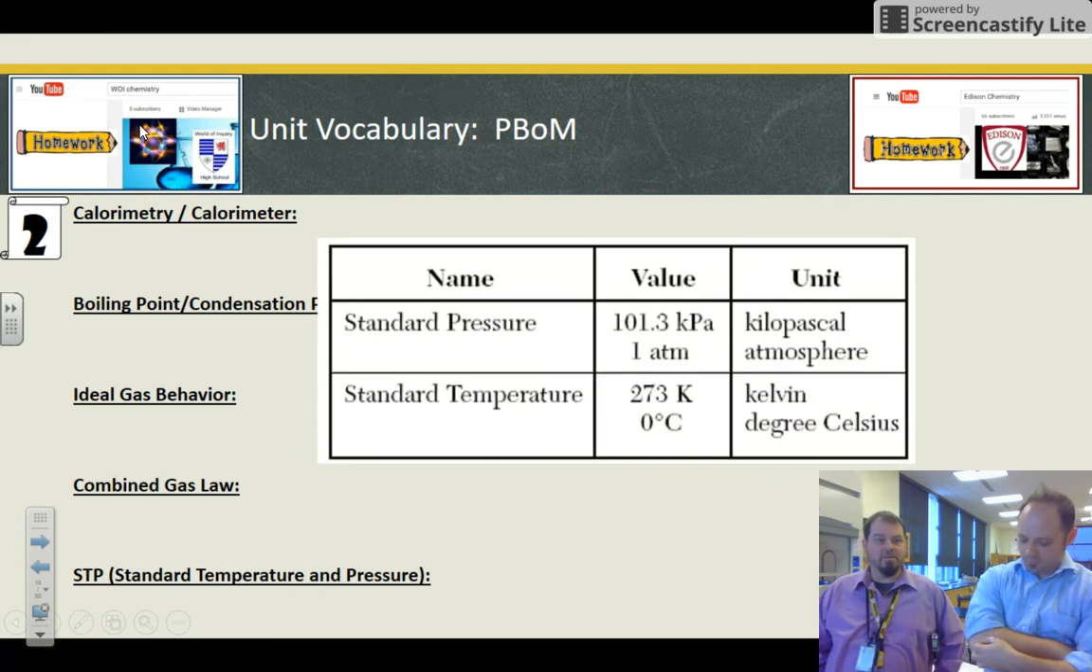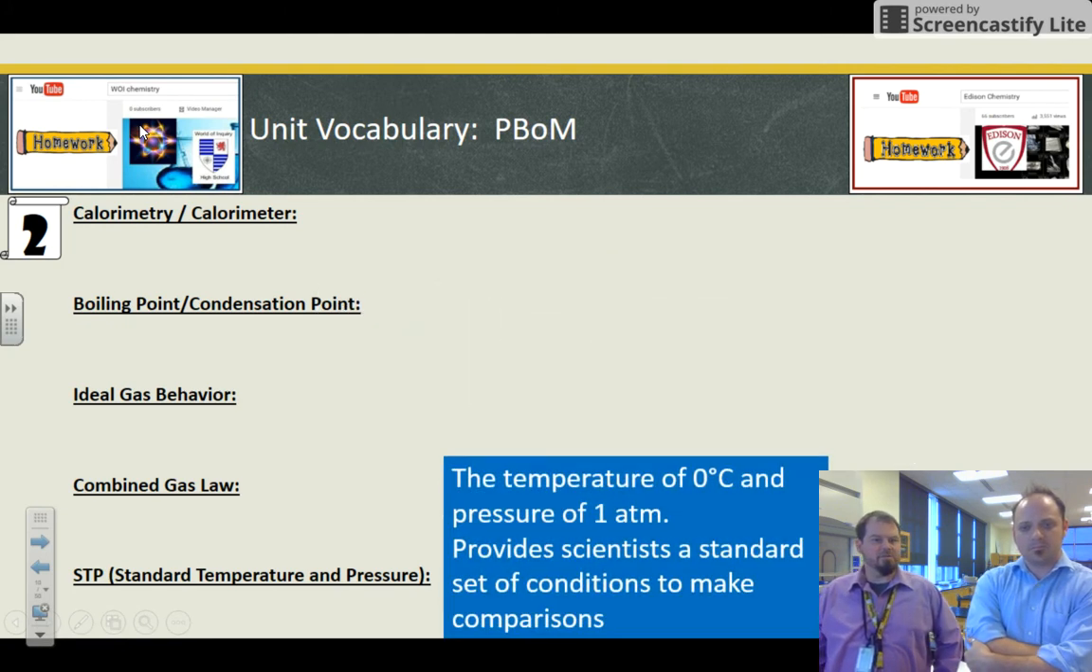Standard temperature and pressure. This is on the front page of your reference tables. STP is just the temperature of 0 degrees Celsius and 1 atmosphere. It provides a standard set of conditions for us to make comparisons between experiments on different parts of the planet.